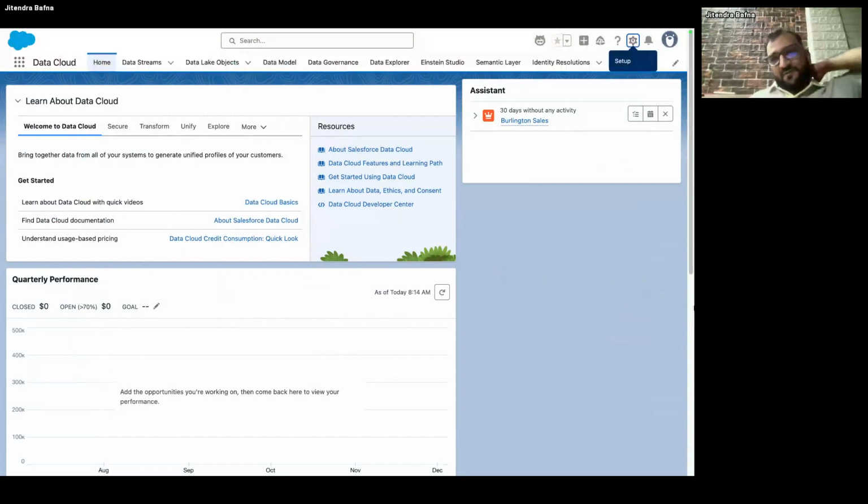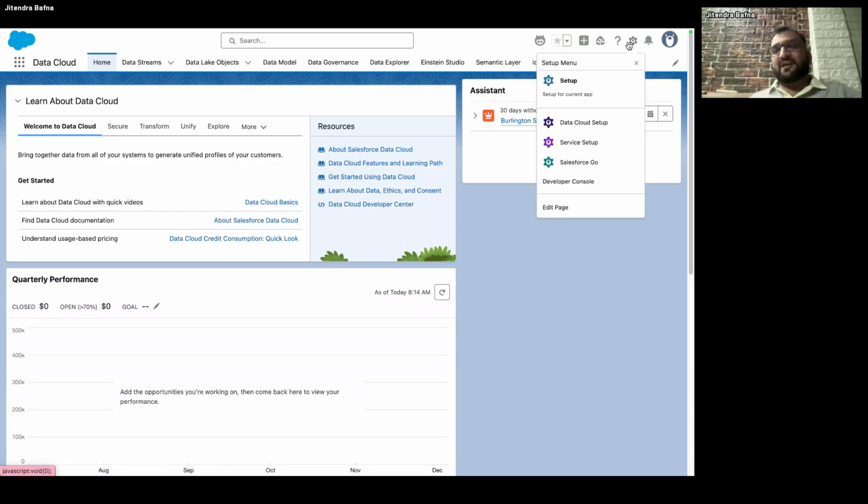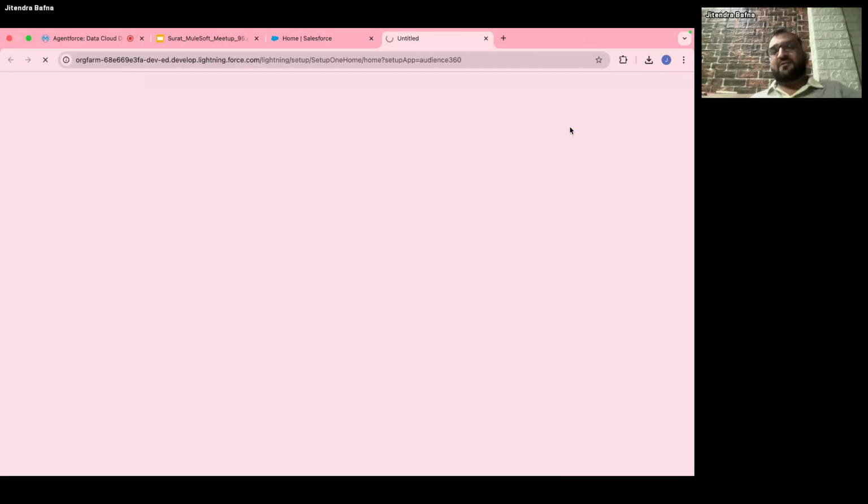Okay, so first thing, you have to create a free account. On developer.salesforce.com, you have a free account which is enabled with HTML, Agentforce and Data Cloud. Once you've done that, you have to do some kind of setup. You click on the gear button and you click on Data Cloud setup.